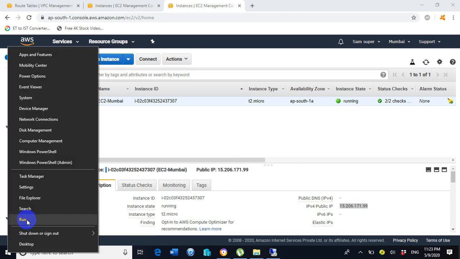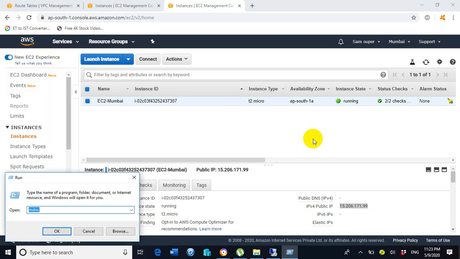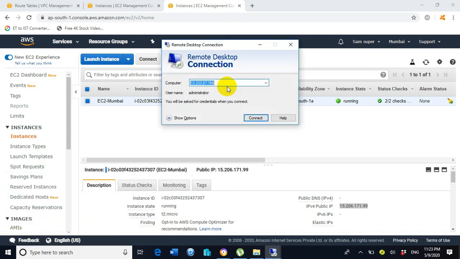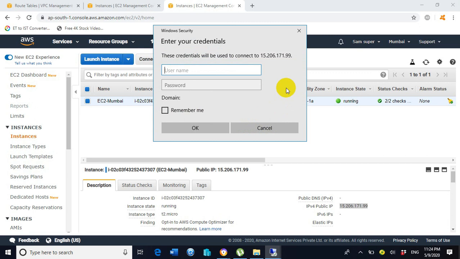Go to run and type mstsc, click OK, and just paste the IPv4 public IP address here. Now click on connect. Now it is asking to enter the credential username and password. So enter the username as administrator, but the password we don't know.